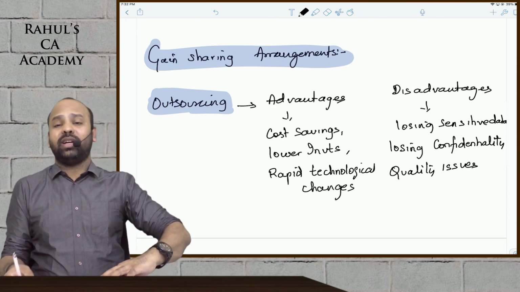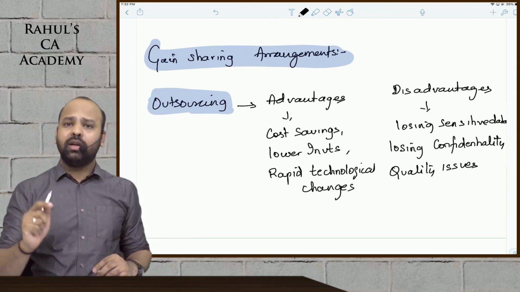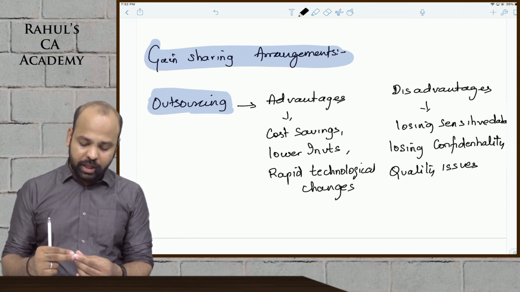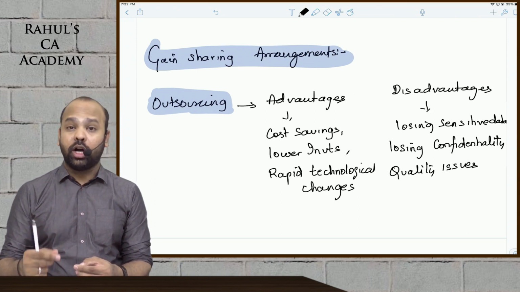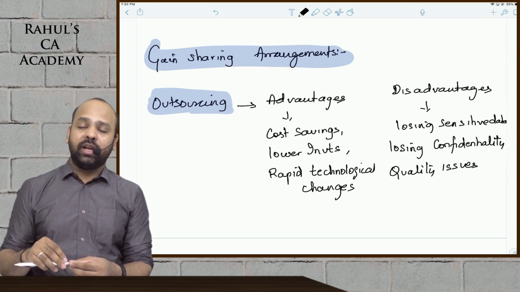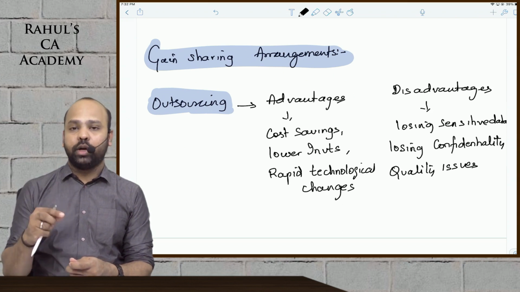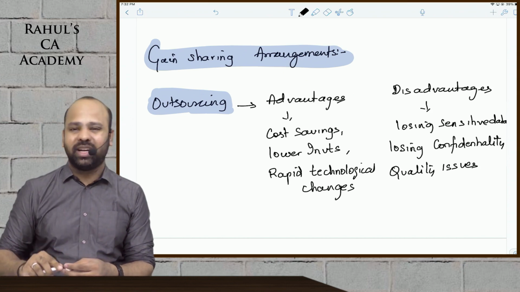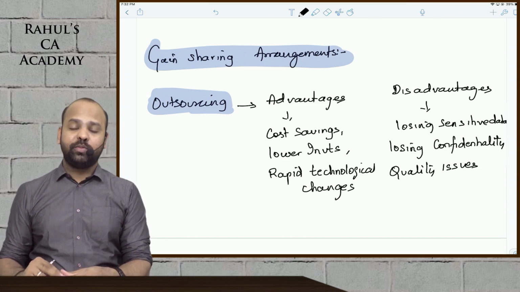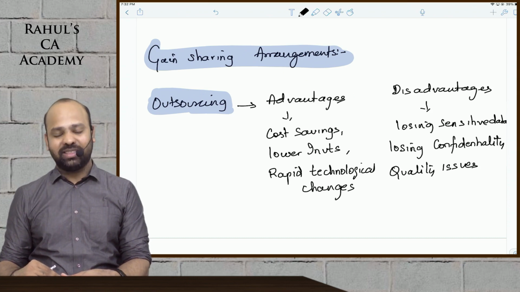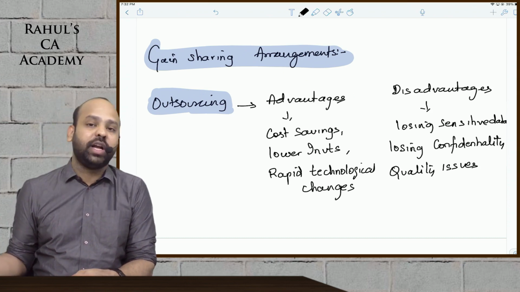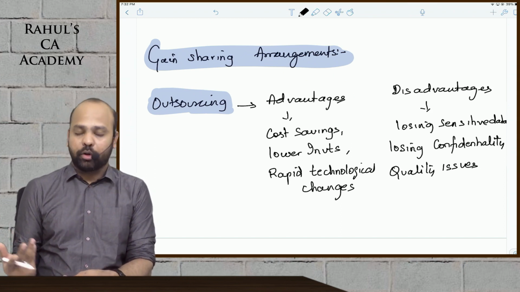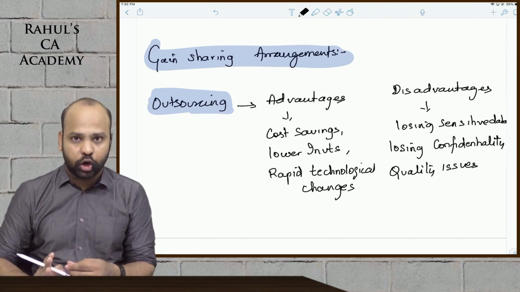Gain sharing arrangement, guys, service level agreements are all different, beta. Gain sharing arrangement is basically a contract with your supplier as such, guys, wherein the supplier is not going to charge a fixed price. The revenue that he will be getting from the supply of a component would depend upon the benefit that you will receive out of the component, or the amount of revenue that you will be generating out of the component. Now through this, beta, the supplier can either make a huge amount of money as such, guys, or the supplier can eventually lose the entire amount. The supplier's profitability would in turn depend upon the profitability of your organization.